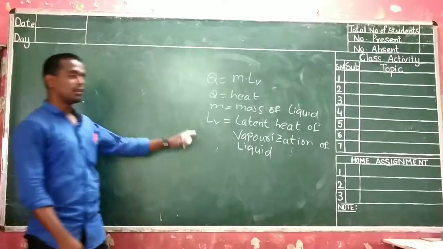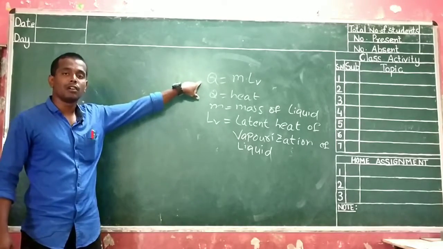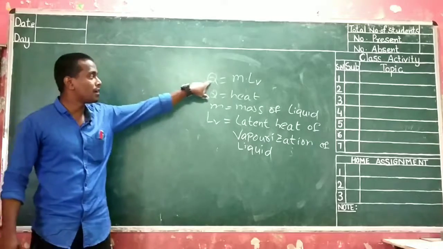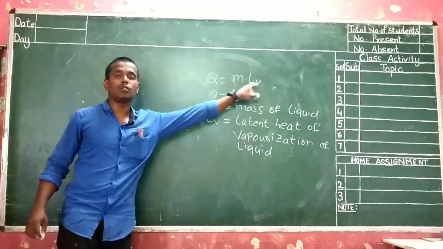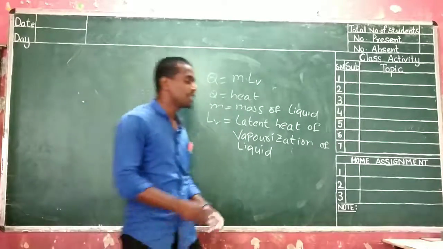So for boiling, you need to consider these three factors. The amount of heat required for boiling of any liquid is given by Q equals M into LV, where M is the mass of the liquid and LV is the latent heat of vaporization of the liquid.